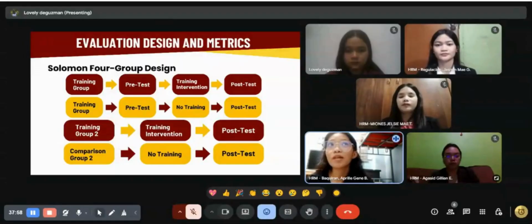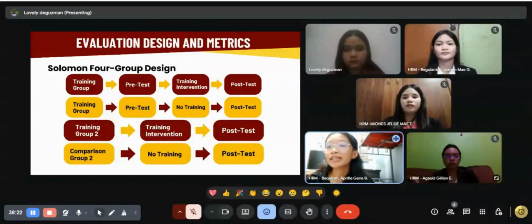So to sum up, evaluation designs are crucial instruments for training assessments. They offer a clear strategy, reduce doubts, and offer more convincing proof that training had an impact. Every design, no matter how complex or basic, has a purpose and worth. And organizations may make sure that their training initiatives are efficient and in line with their objectives by selecting the appropriate design.